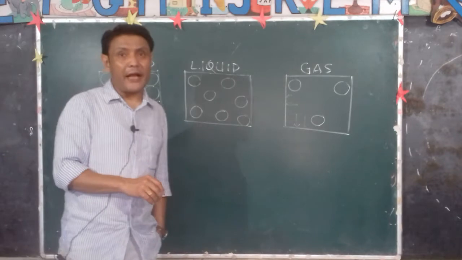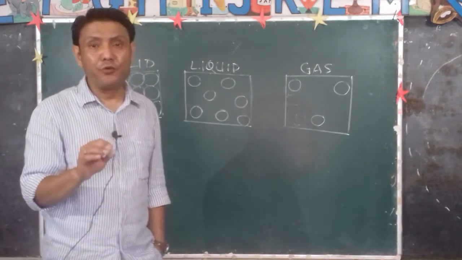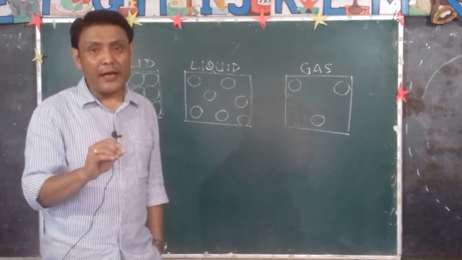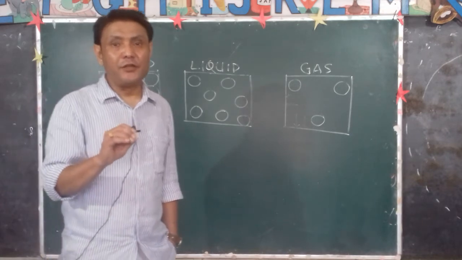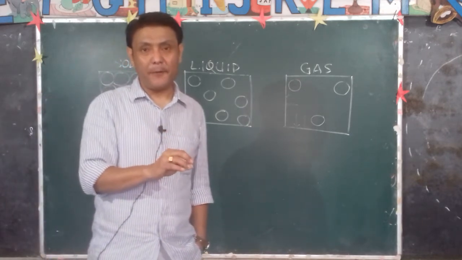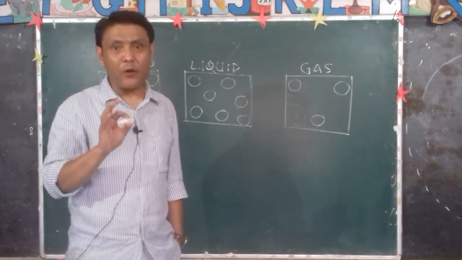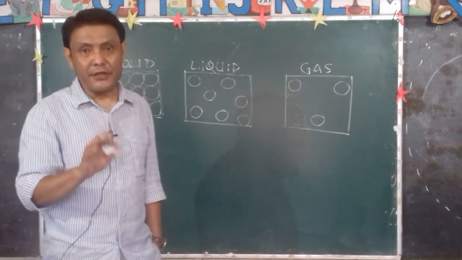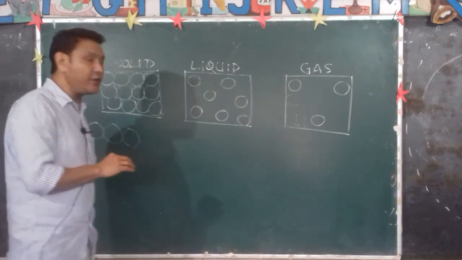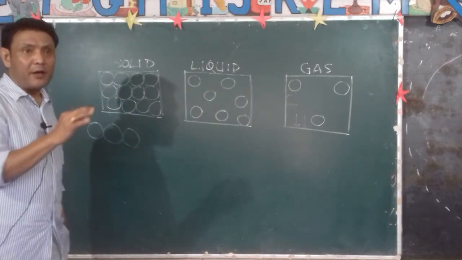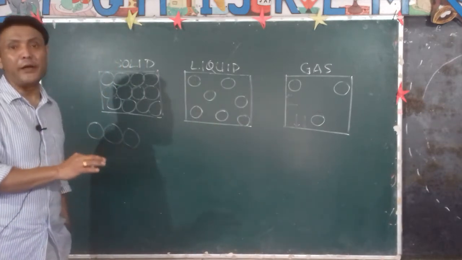Kinetic energy means energy due to motion. Potential energy means the energy due to position. Potential energy is the energy acquired by a body due to its position. But kinetic energy is the type of energy any substance possesses due to its motion.